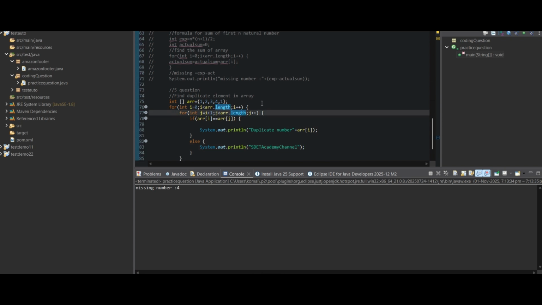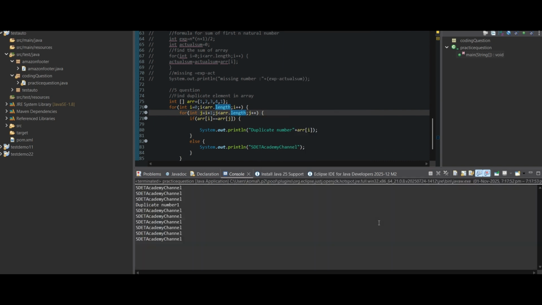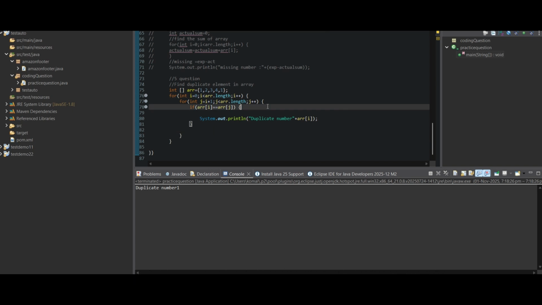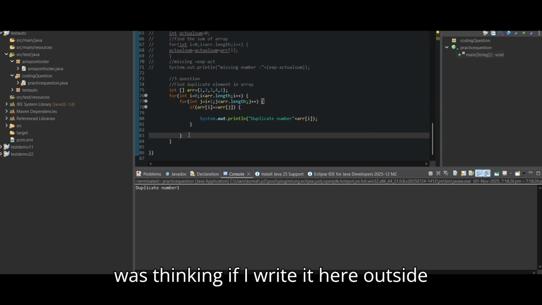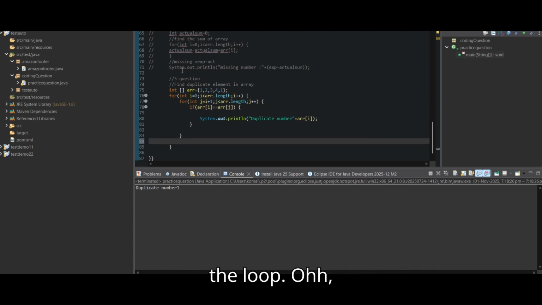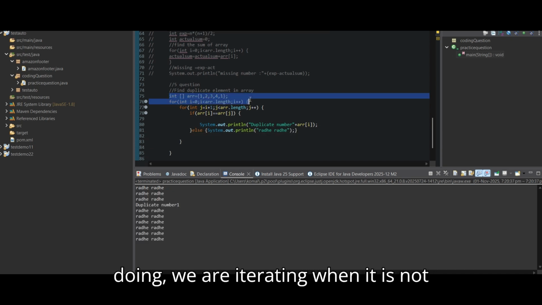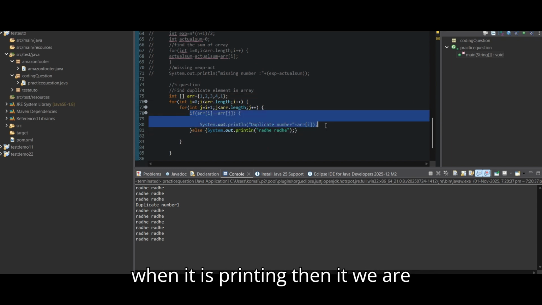See, this is the duplicate number 1, but we don't need to write any else. But I was thinking, if I write it here outside the loop, let's see. See, the logic is also fine. What we are doing is iterating. When it is not matching, it prints this one. When it matches, then we get this one.